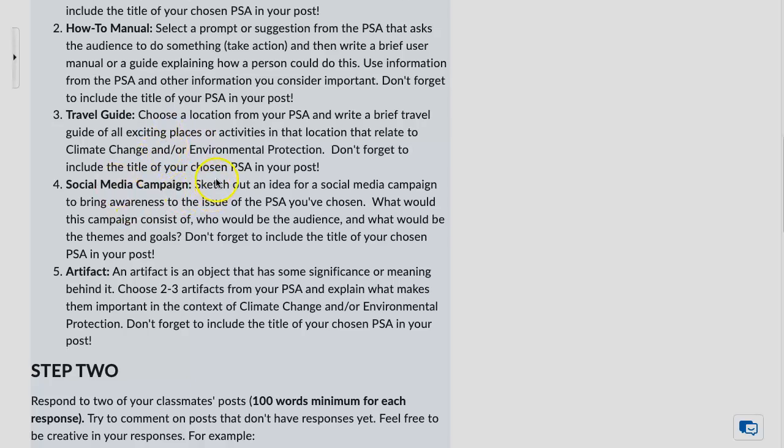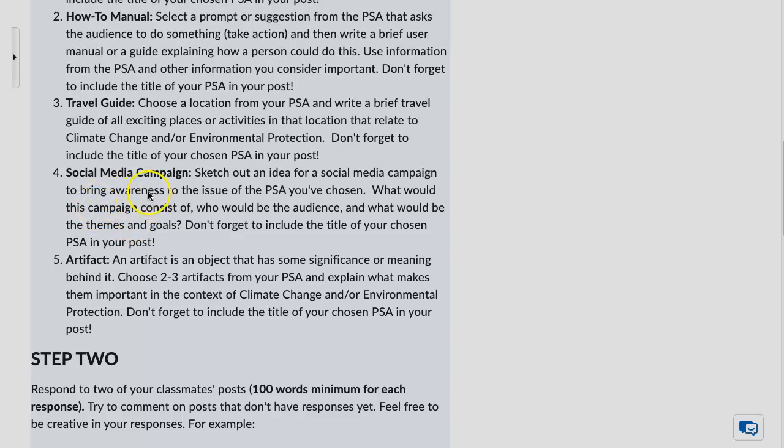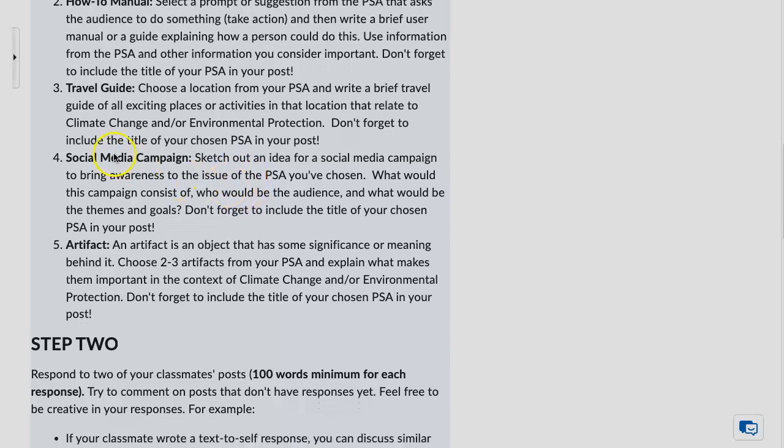A social media campaign: let's say the PSA is asking you to take action and you want to sketch out an idea for a social media campaign. You just need to describe it. What would it look like? A Facebook page that would have these sections or these links, or an Instagram story or something like that that would contain these visuals. Just write it out and tell us about it. You wouldn't actually do the campaign, but you would explain what it would look like.